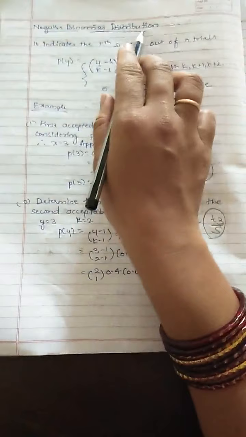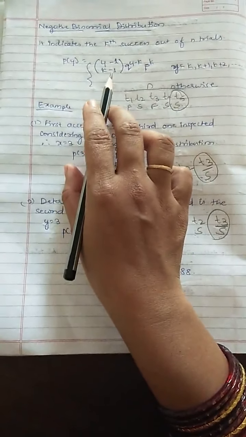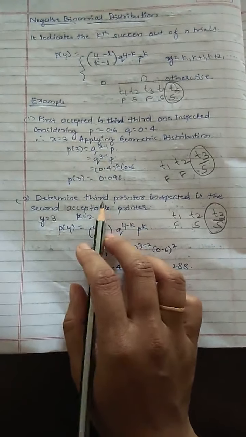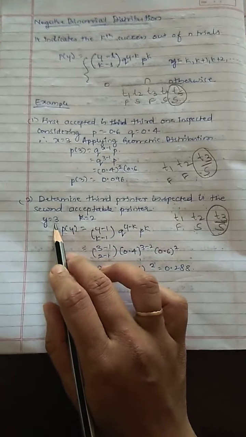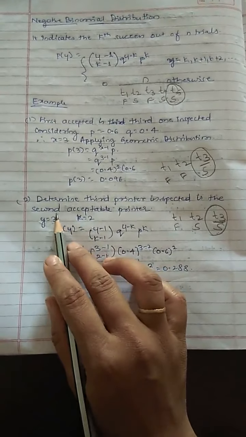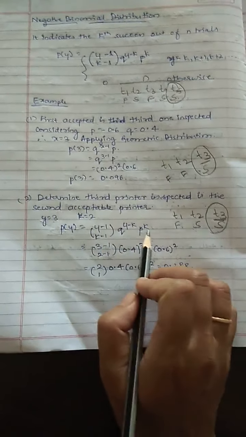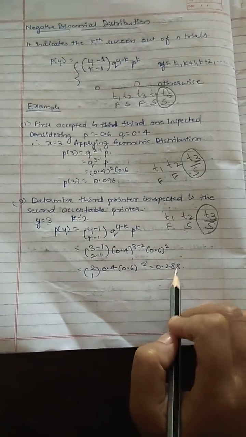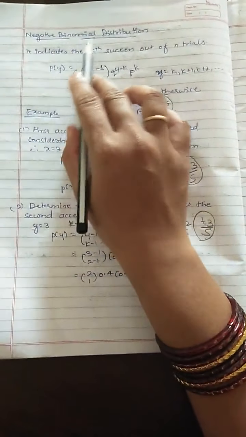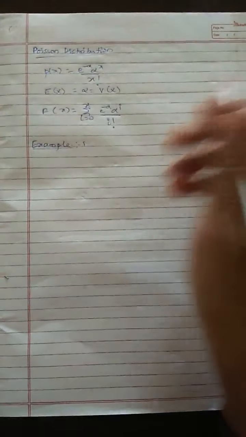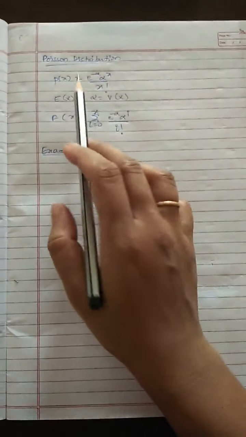So we are going to use the negative binomial distribution, which is given by this formula. Substitute the values here: y is equal to 3, the third printer inspected, and it is the second acceptable, so k is 2, the kth success. Substitute the values in this formula and find the answer. So you are going to use the negative binomial distribution. Hope all of you are understanding the problems. They are very simple. Next we are going to study the Poisson distribution.